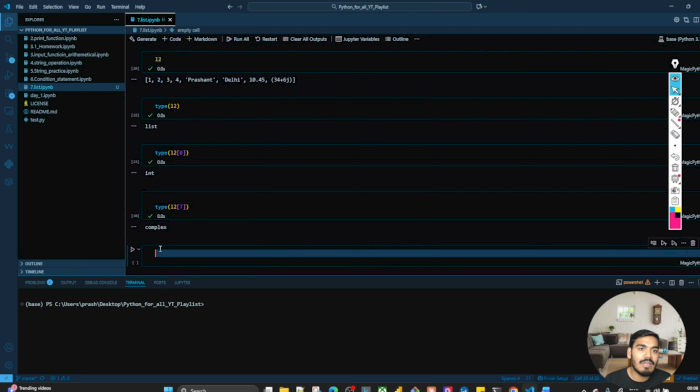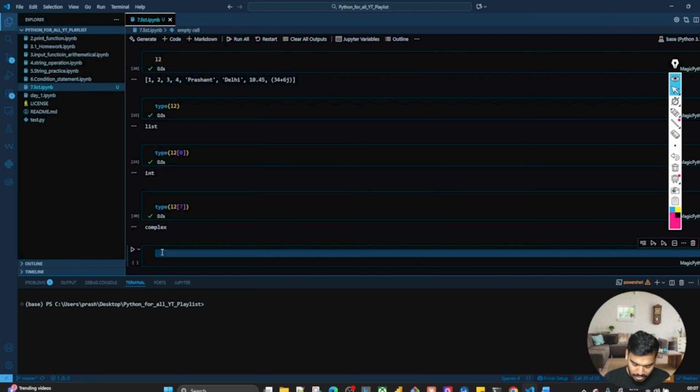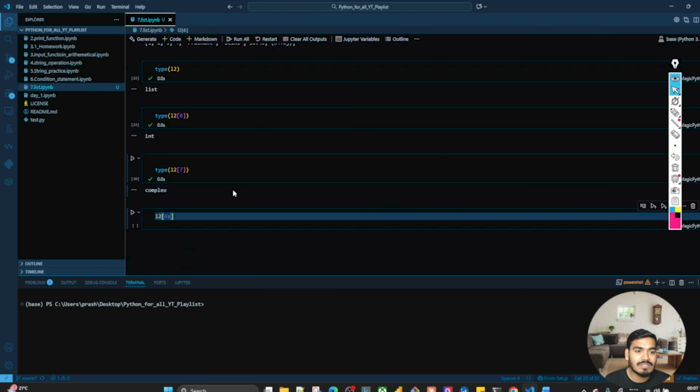Now let's say that I want to slice out this part from Prashant, Delhi till the last. Okay, so what is the index value of this? So 0 1 2 3, and this is the fourth one, right? So L2 of fourth and the last. What is the length of the list? I did not get the length of the list. Okay, let's first try to execute the length of the list.